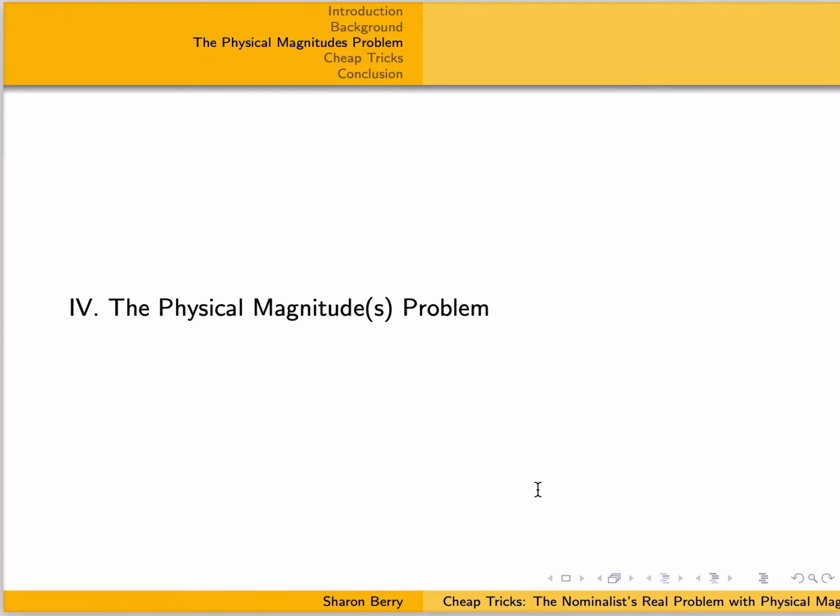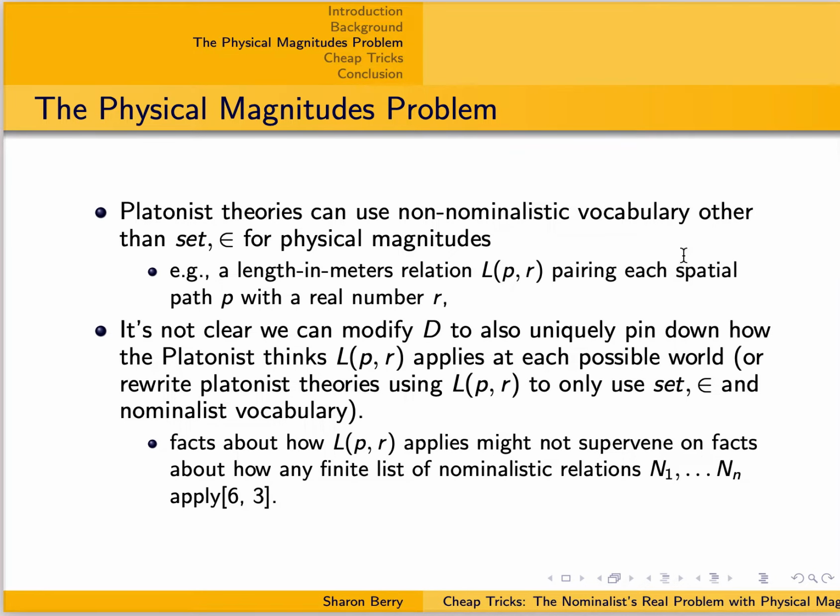Okay, now let's turn to the physical magnitudes problem. It might seem like we know how to nominalize science then, right? Because we have a description of all the kinds of mathematical objects that the Platonists might need for their science, and we can paraphrase talk of them. But that's not true. There's still a giant problem for this reason.